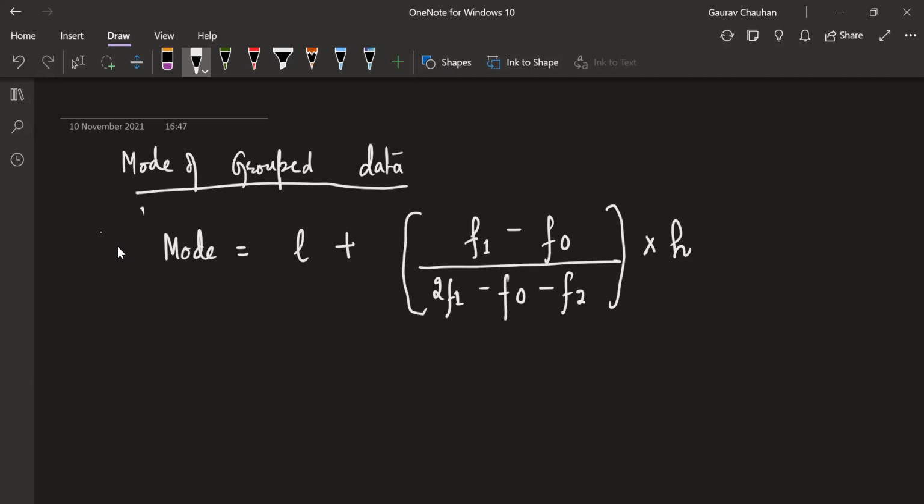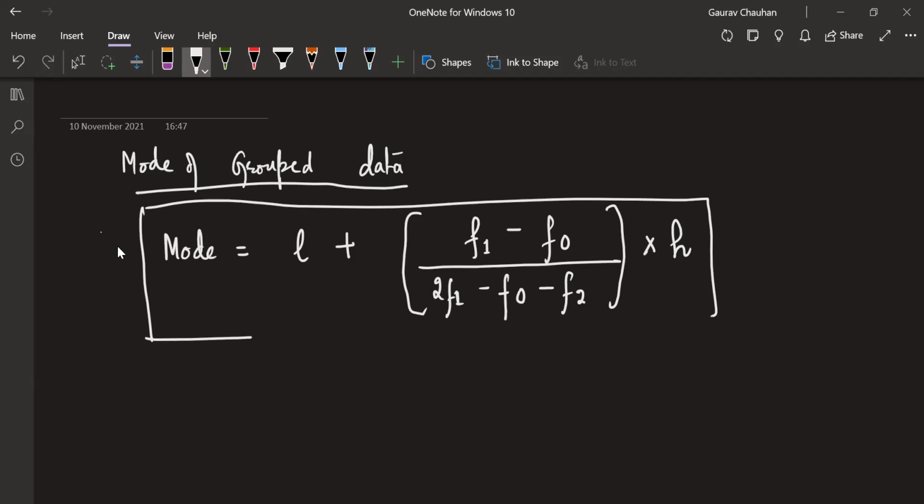This formula you have to learn by heart. It is a little long and looks a little complicated, but that is all that you have to do, in mode and even in median.